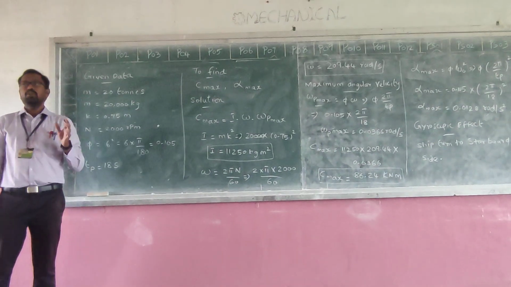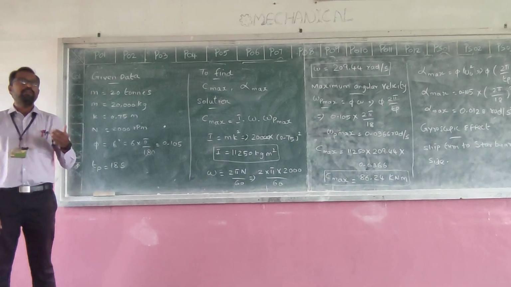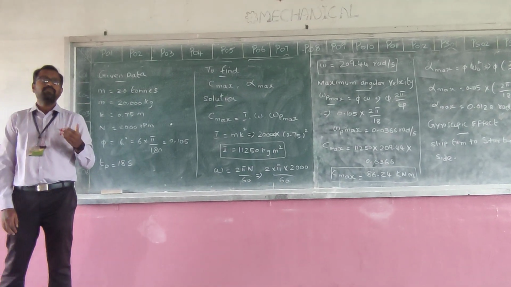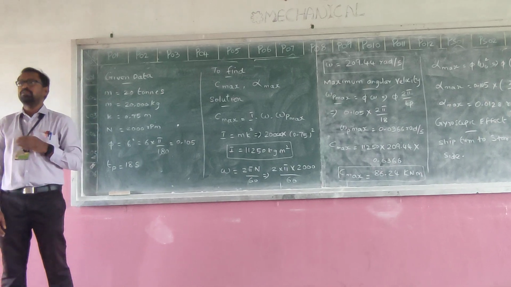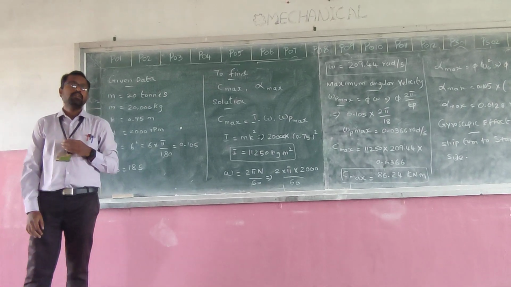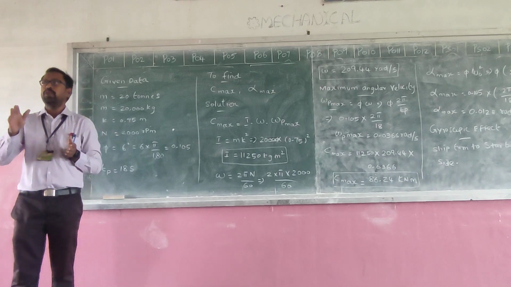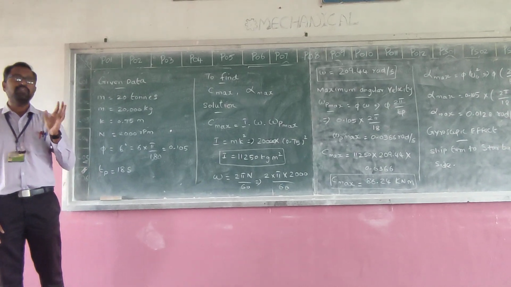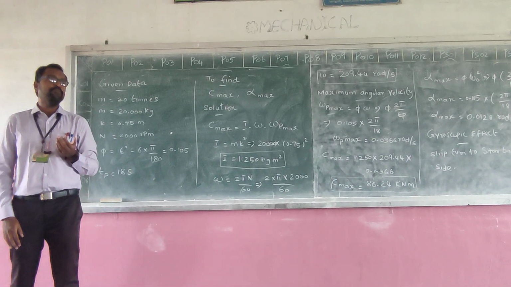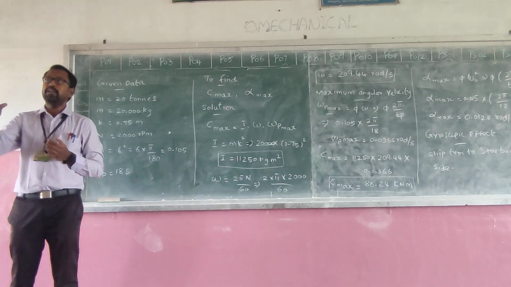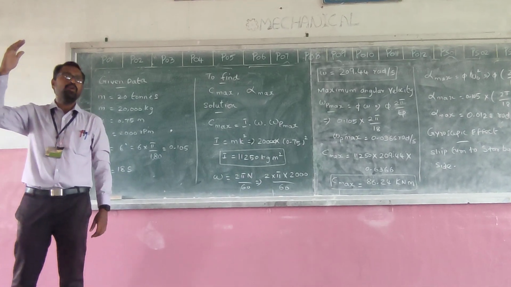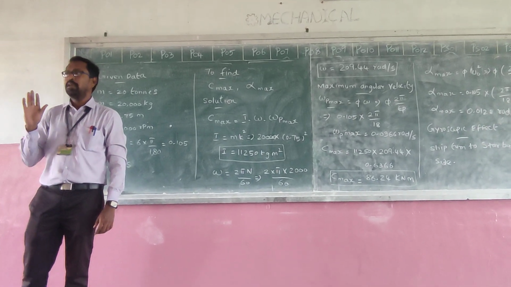So listen, last time what we discussed? We discussed pitching and steering of ships. What is the meaning of steering? When a ship turns from a straight direction to a horizontal path, it is called steering. What is the meaning of pitching? A ship is traveling in a horizontal position. If it goes up and down, it is called pitching.